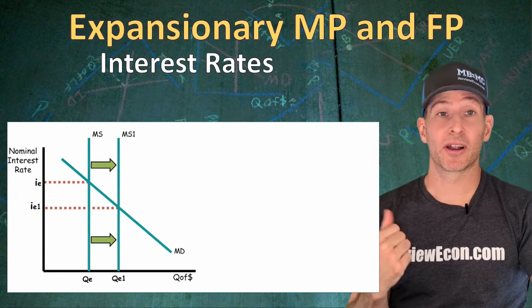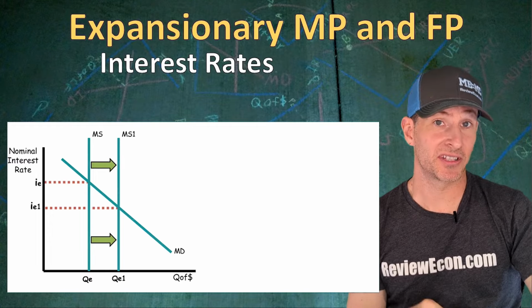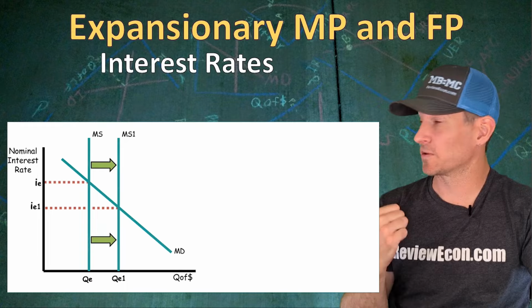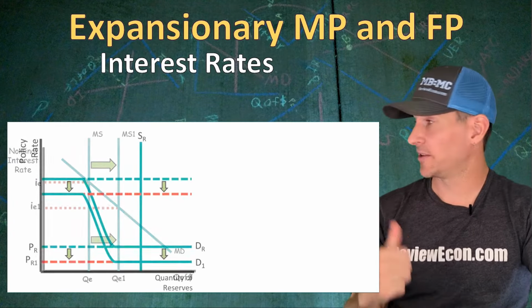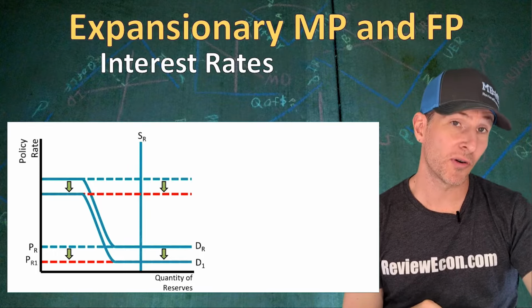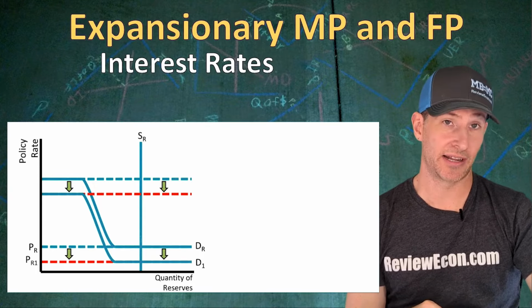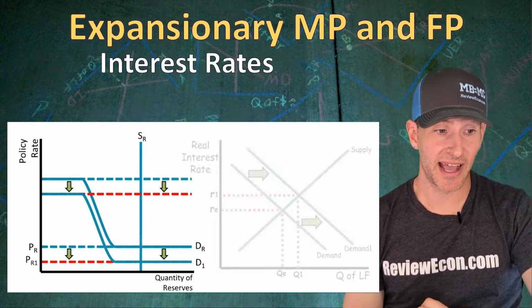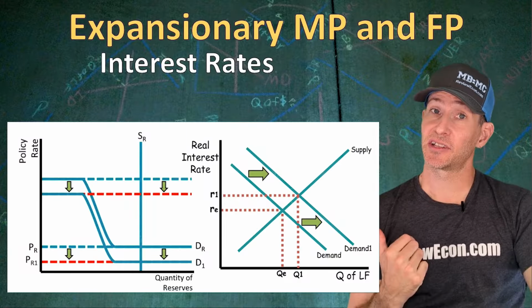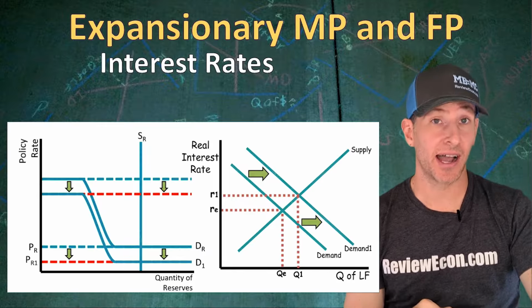In the money market, expansionary monetary policy, if we have scarce reserves, is going to result in a lower interest rate. And if we have an ample reserve system, in the reserves market graph, we're also going to see a lower interest rate. But that expansionary fiscal policy is going to result in more national debt, which means we're going to see an increase in the demand or decrease in the supply of loanable funds.